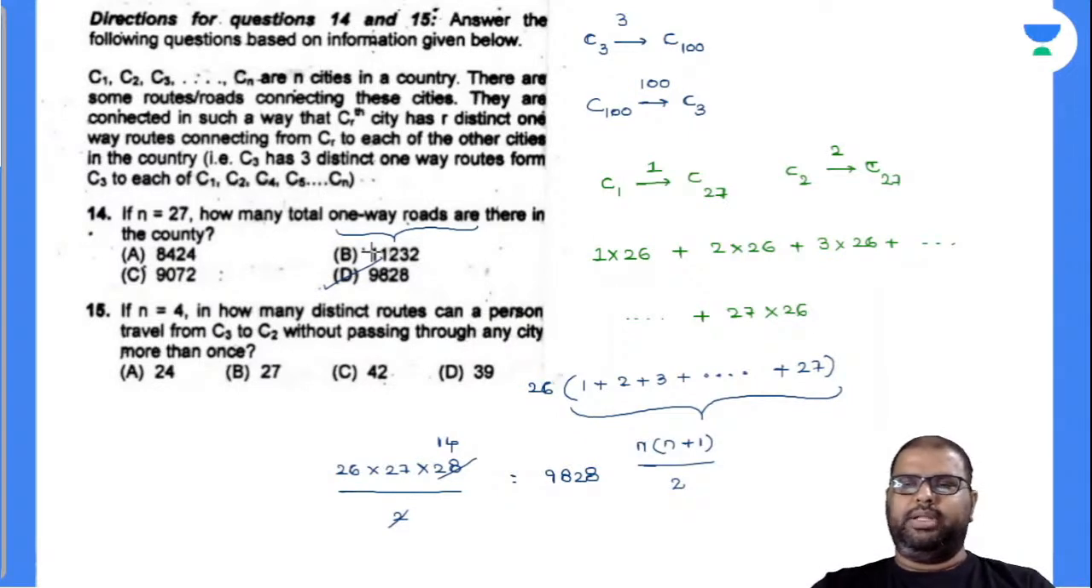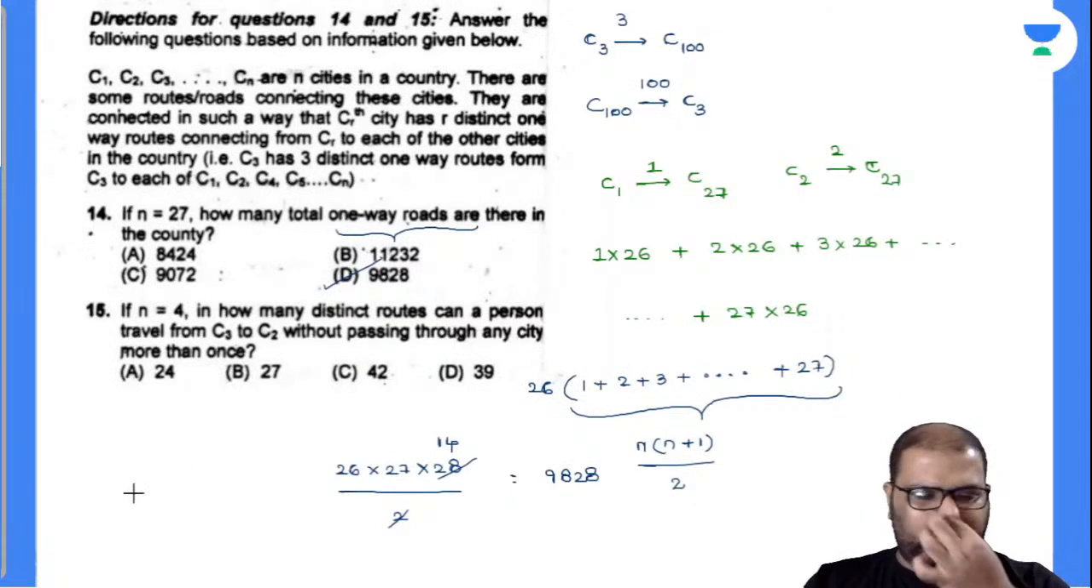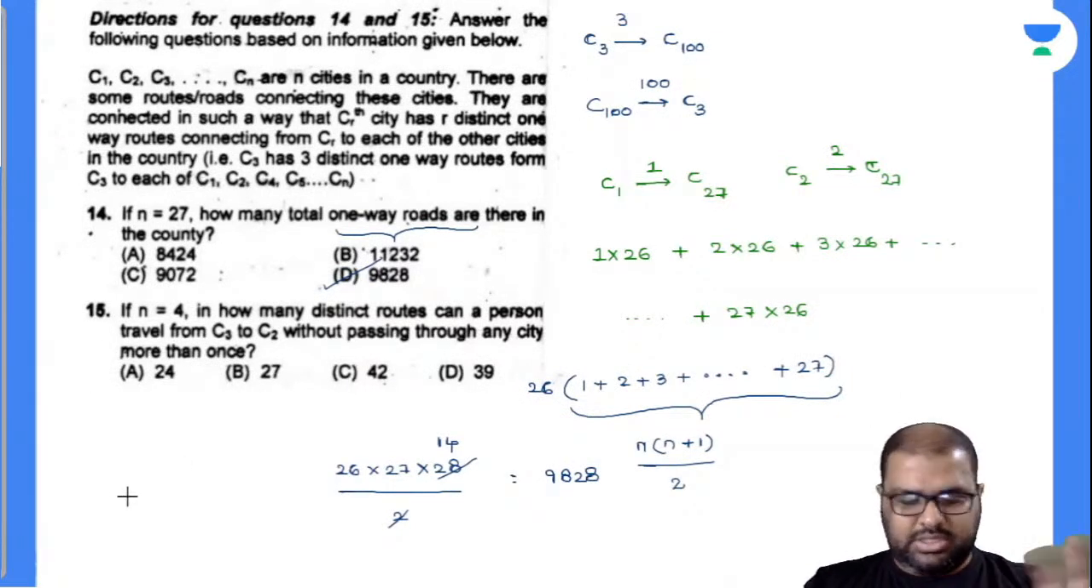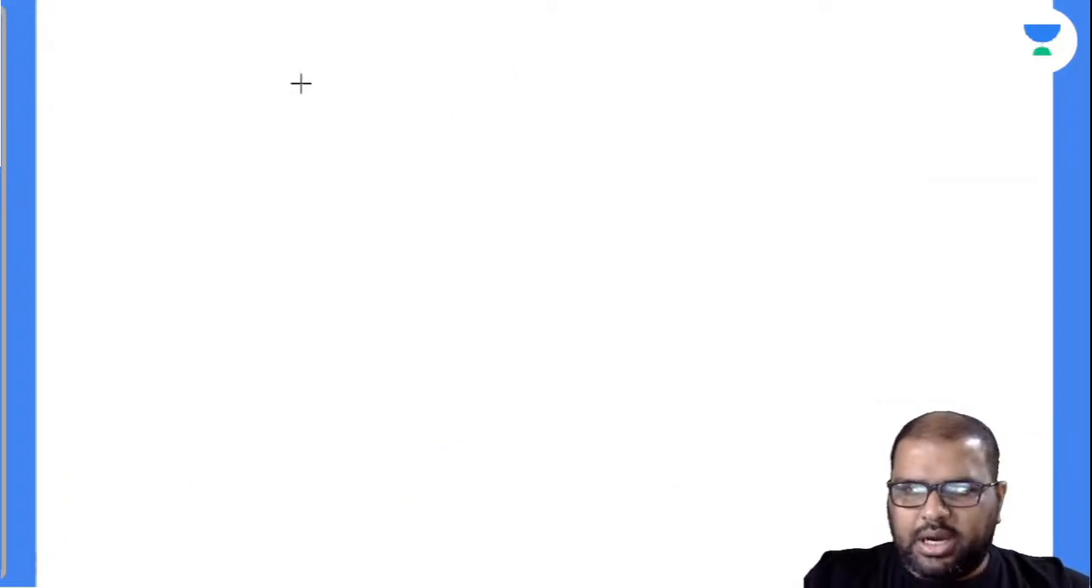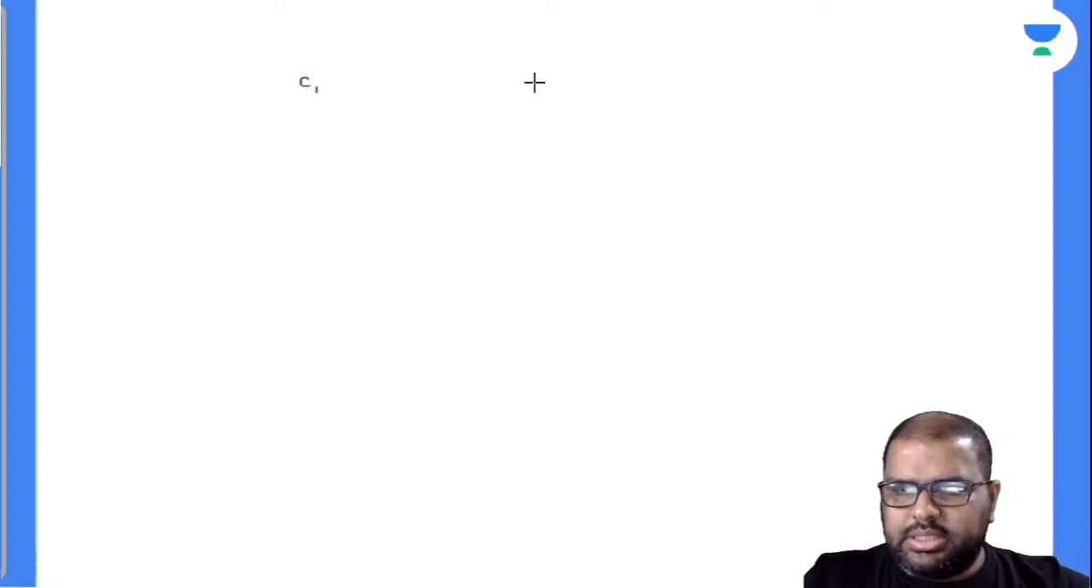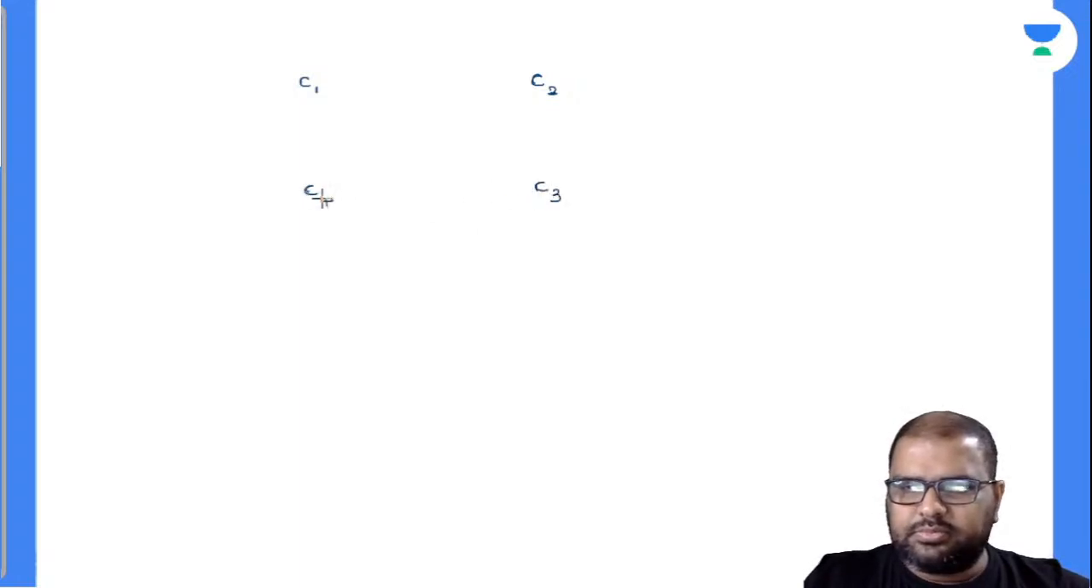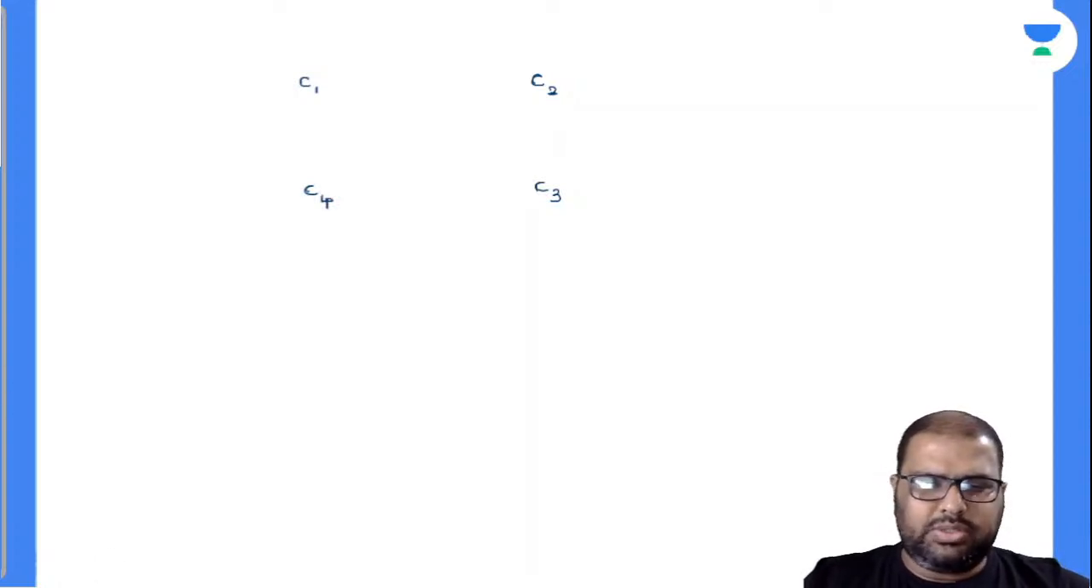Hope so you got my point there. Now let's calculate the next one, 15th one. Although it is not related to this previous question, the data is same. If n is equal to 4, how many distinct routes can a person travel from C3 to C2 without passing through any city more than once? Chalo, first of all, write down how many cities are there. C1, C2, C3, C4.